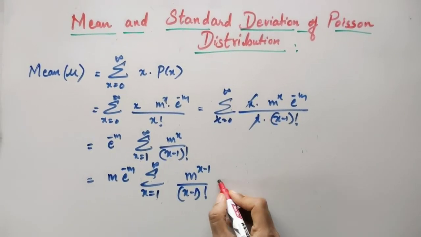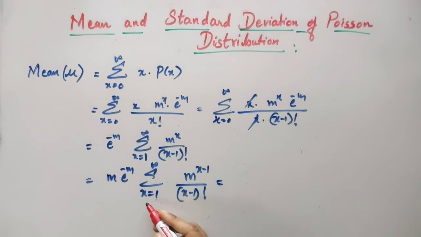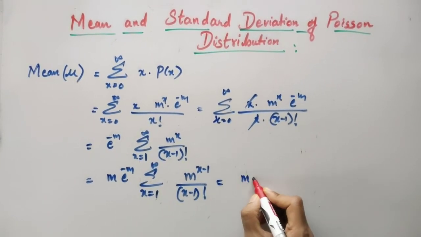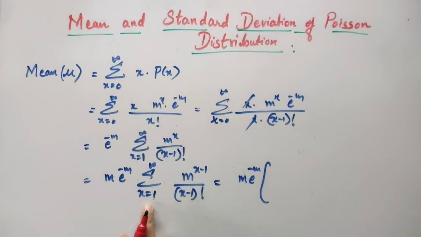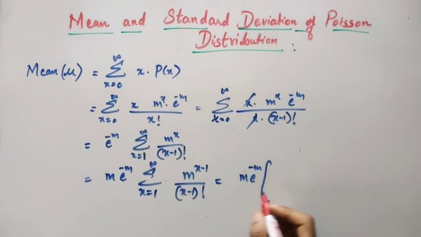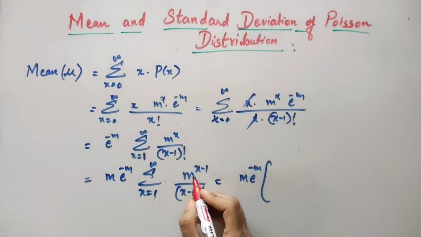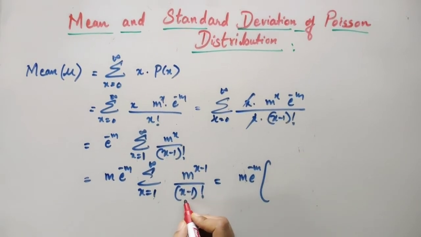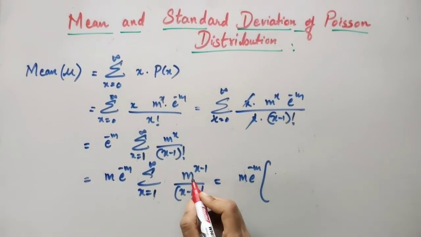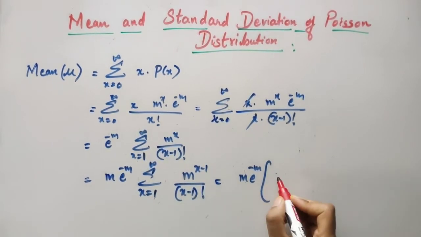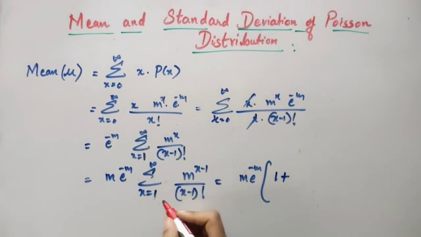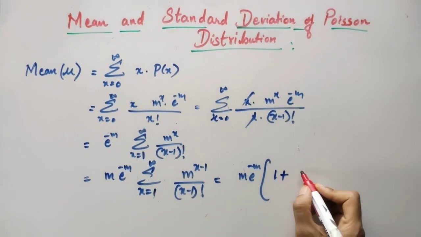Now m into e to power minus m as it is. Let us expand the summation for x going from 1 to infinity. For x is equal to 1, it will be m raised to 0 divided by 0 factorial, which is m raised to 0, which is 1, divided by 0 factorial, which is also 1, so it will be 1 plus.